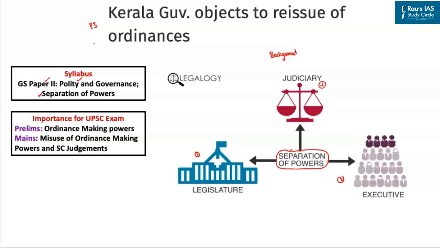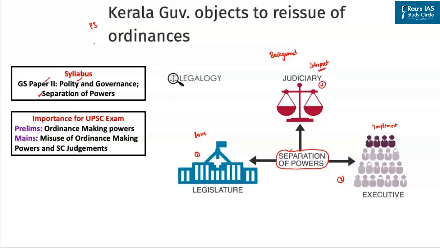For example, the legislature has been empowered to make laws. The executive has been empowered to implement the laws made by the legislature. And the judiciary is required to interpret the law so as to ensure that the laws are in line with the constitutional ideals.